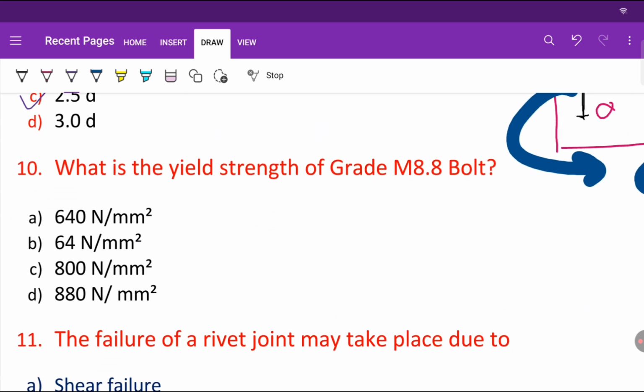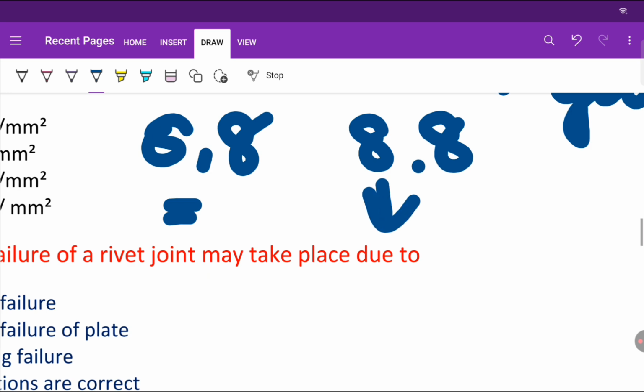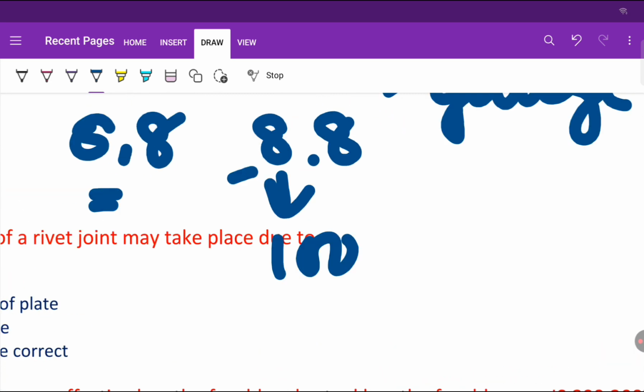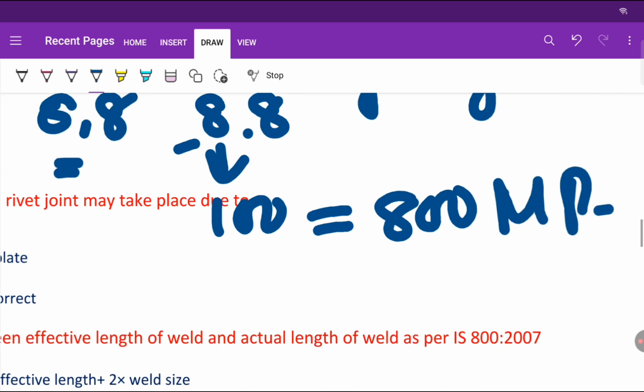So what is the yield strength of a grade 8.8 bolt? The grade of bolt is 8.8, right? So first of all, the 8 has to be multiplied by 100 to get the ultimate tensile strength of the bolt.